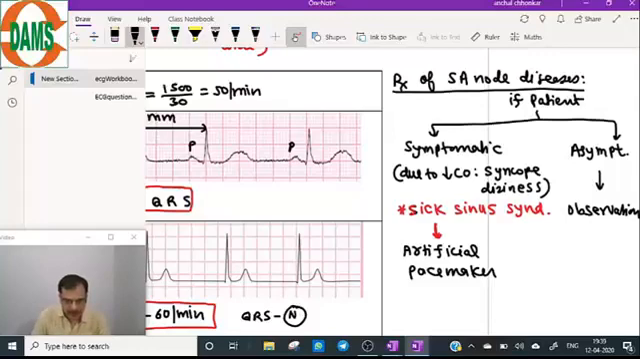This is the treatment protocol for a case of SA node disease. That means if a patient is symptomatic, due to low cardiac output because heart rate is slowed down. What is cardiac output? Cardiac output is heart rate into stroke volume. So overall cardiac output will be low. Patient will complain of syncopal attacks and dizziness. This is known as sick sinus syndrome. Symptomatic SA node disease is known as the sick sinus syndrome, and in that case we will go for an artificial pacemaker.